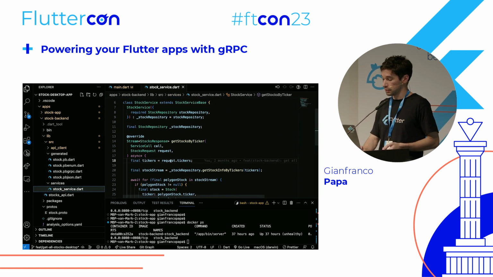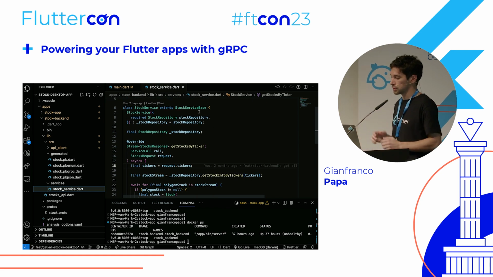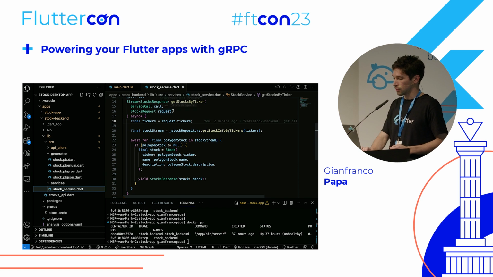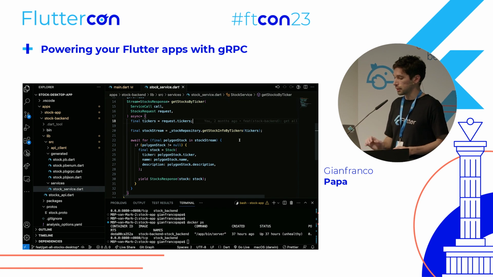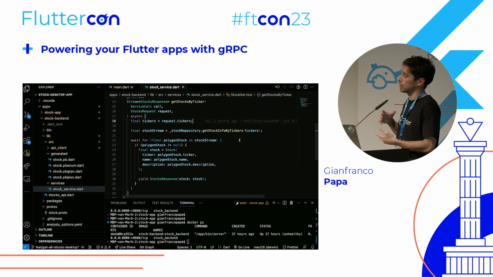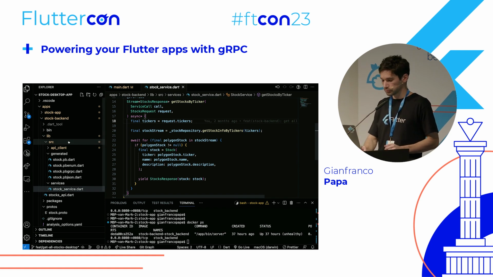In this case, the stock service that extends from the stock service base that is also auto-generated. And we have the single method that will receive the stock request with all the stocks that I want to subscribe to. And then it will start yielding every result in the stream. So I can start listening in the front end.